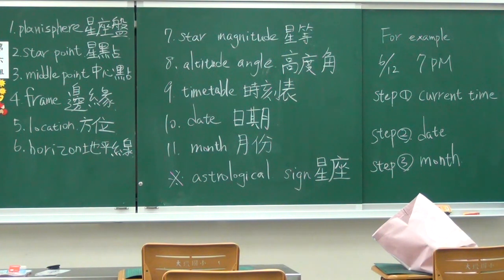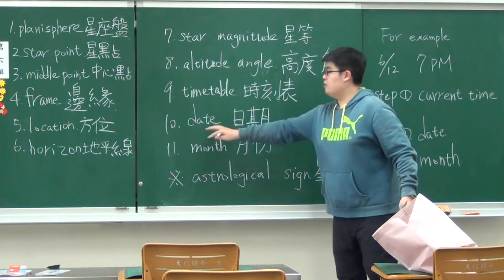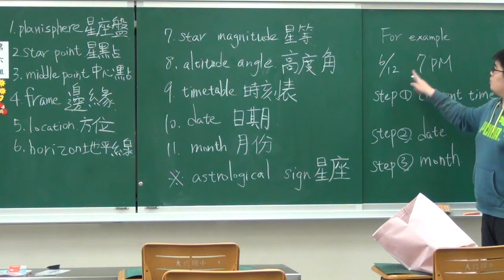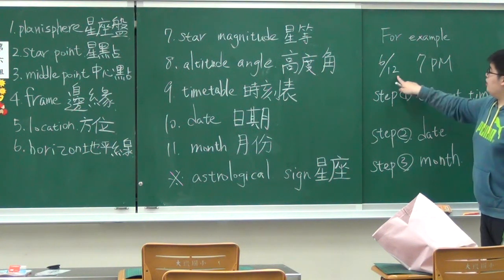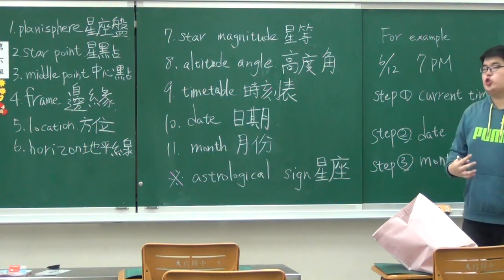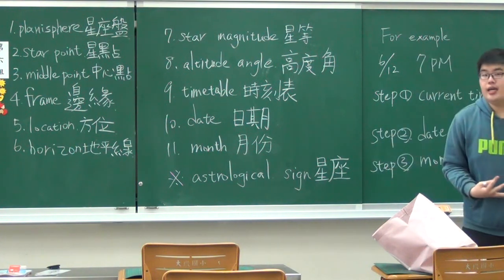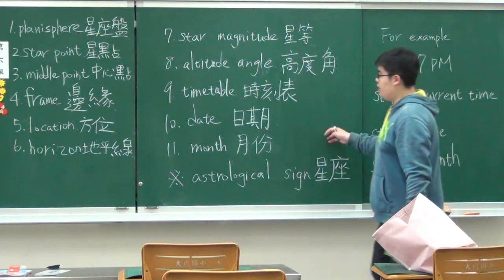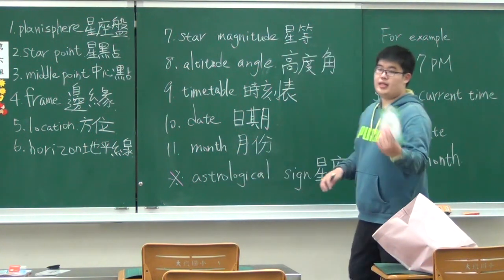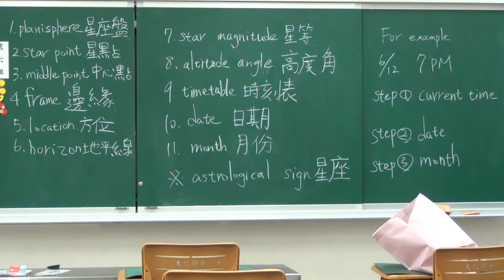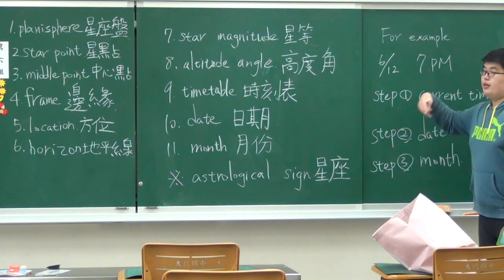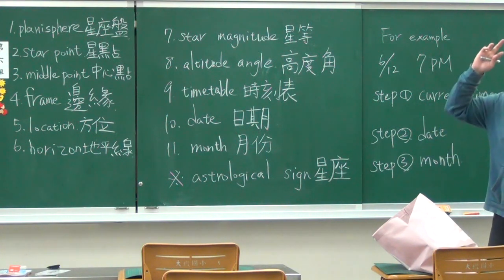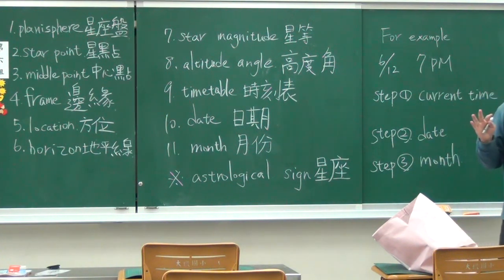Understand? Excellent. So next one is date. Date is this, or this, or this. Here, right? So if today is June 12, the date of today is 12. Move on to the next word, month. Repeat after me. Month. So which month is this month? June, right? Good. So month is from January to December.